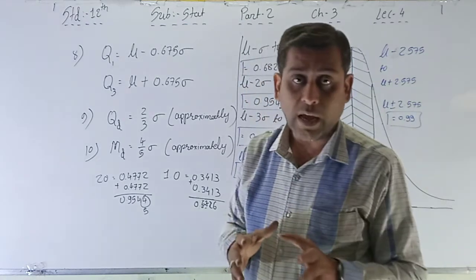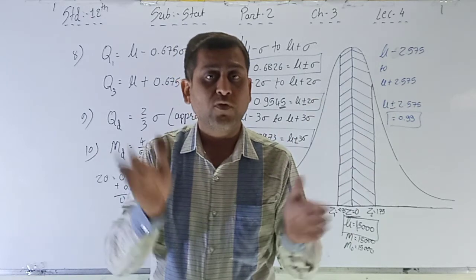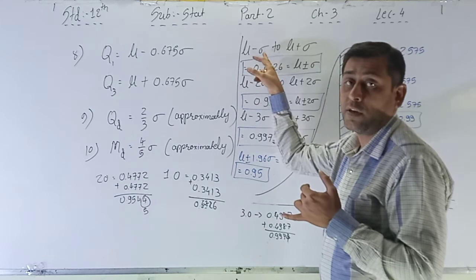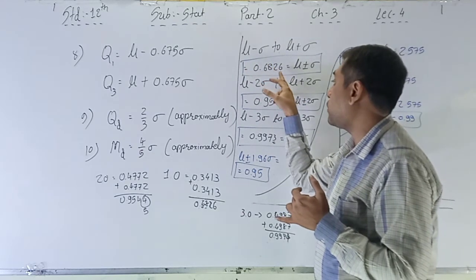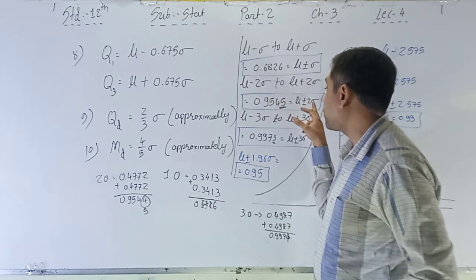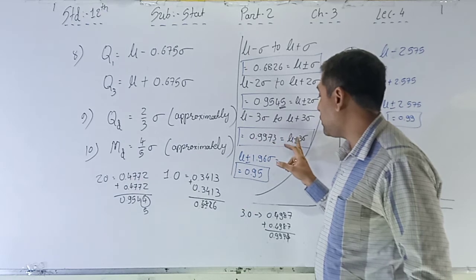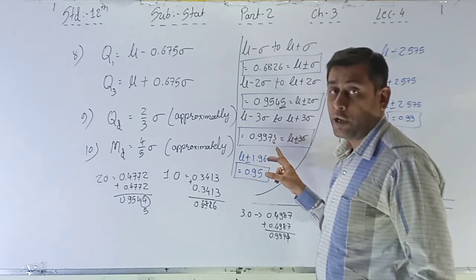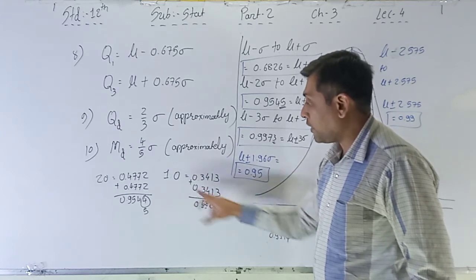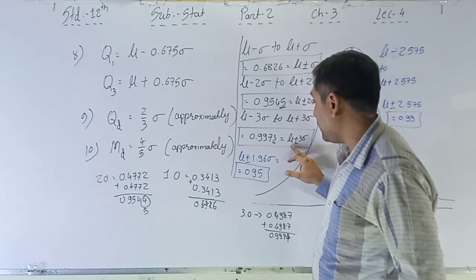The total area is 1, divided into 2 sides, that is 0.5 and 0.5. Then mu minus plus sigma is 0.6826, mu minus plus 2 sigma is 0.9545, mu minus plus 3 sigma is 0.9973. That is how 1 gives this, 2 gives this, and 3 gives this.